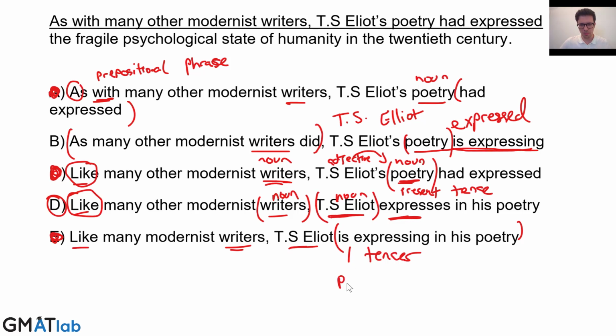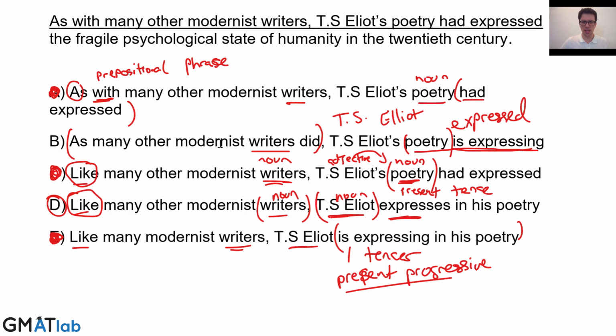Is expressing is the present progressive. Present progressive means right now. So right now, present progressive, I am recording a GMAT tutorial. So that's how we use the present progressive to express something that's happening right now. That is not true for this message of what T.S. Eliot expressed, because it's something that was true in the past, is true in the present, and will be true in the future. It's a general rule, so that's why E is wrong.